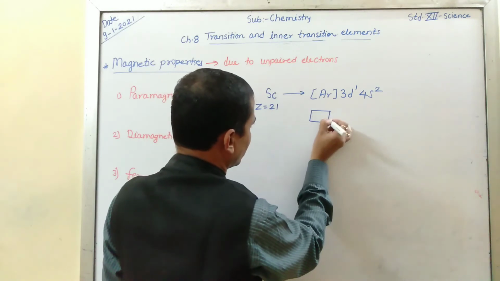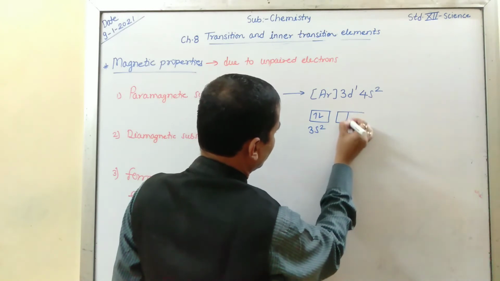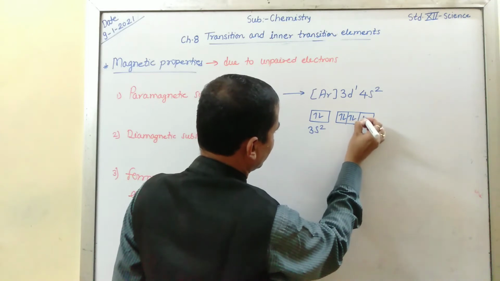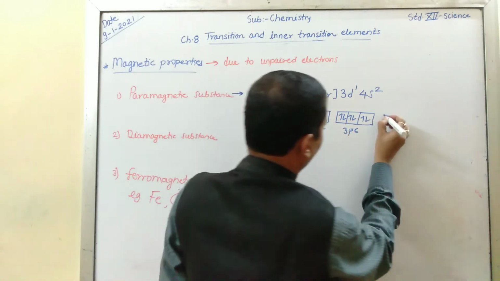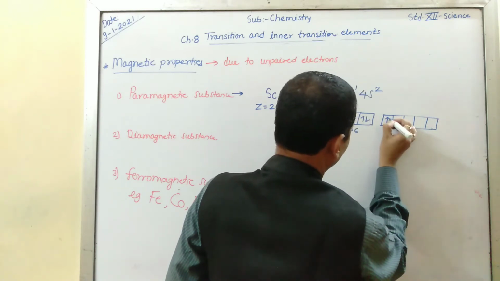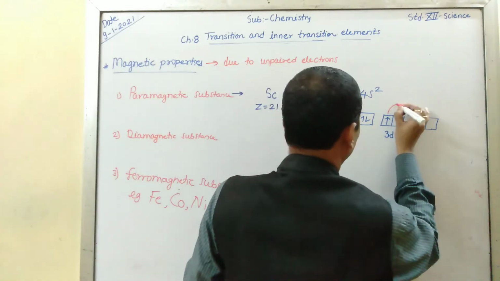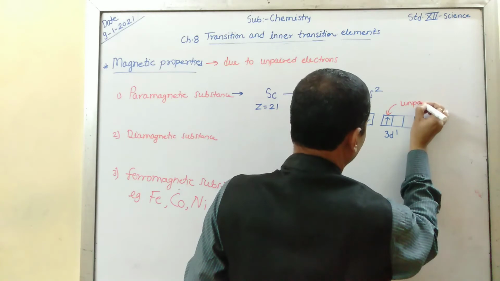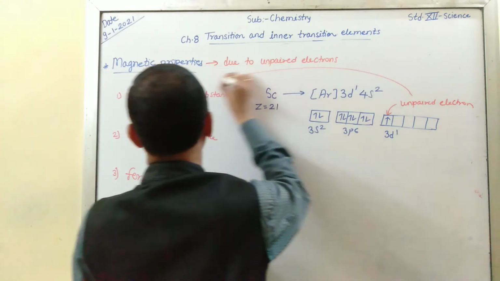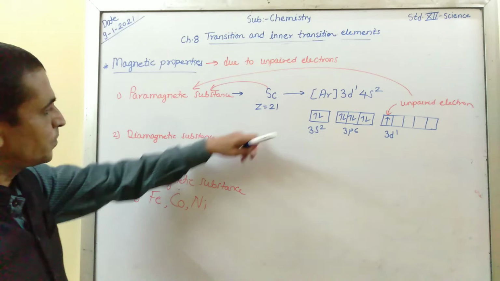In this, 3s2, 3p6, and this is 1 2 3 4 5. 3d1 means it contains only one unpaired electron. Due to this unpaired electron, scandium is what? A paramagnetic substance.